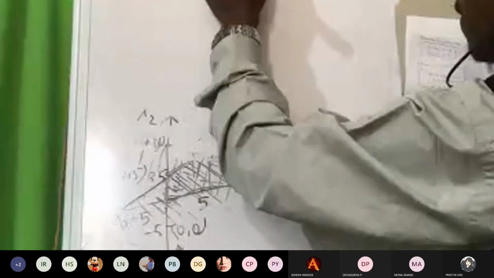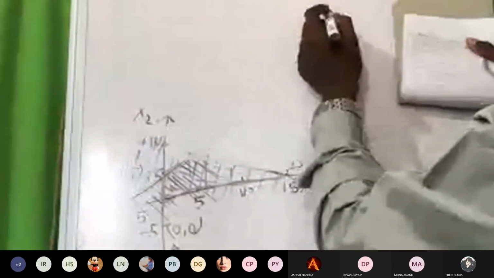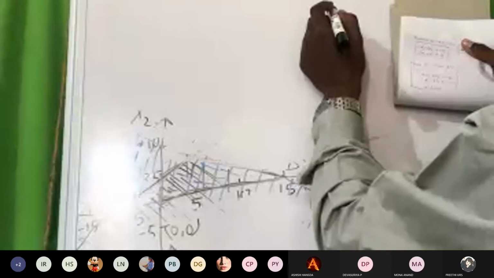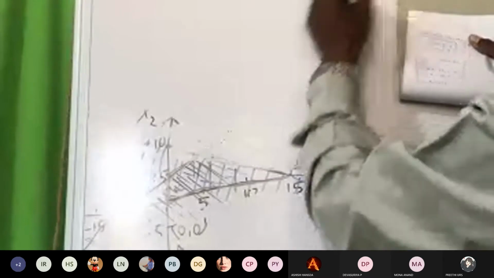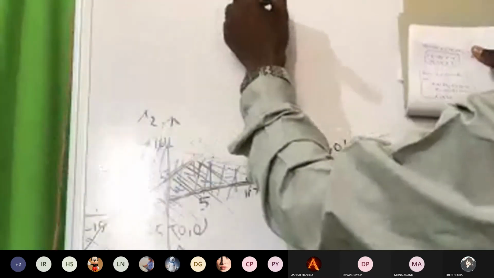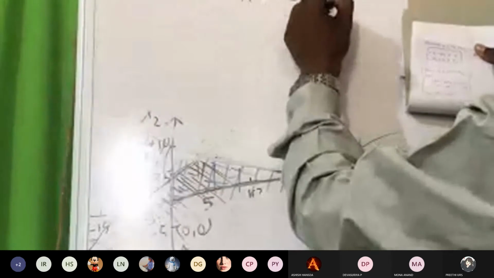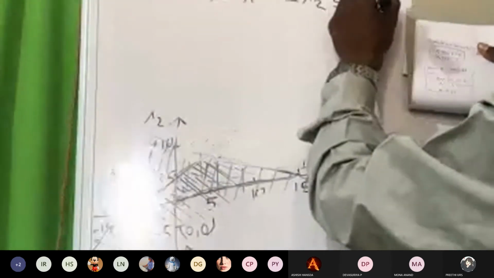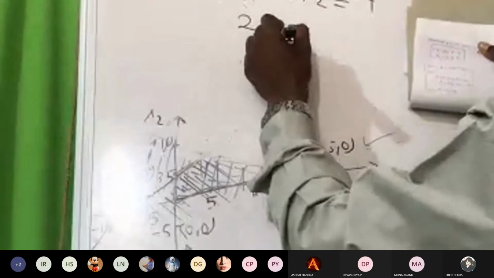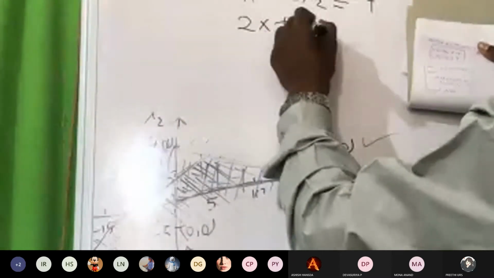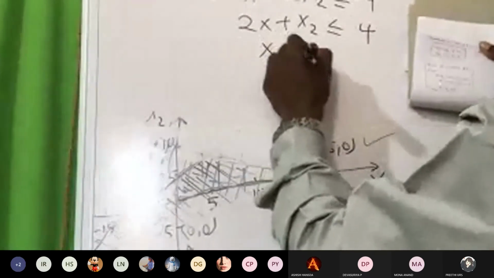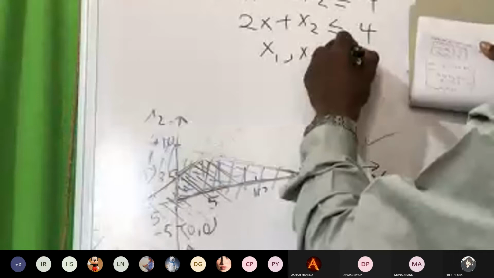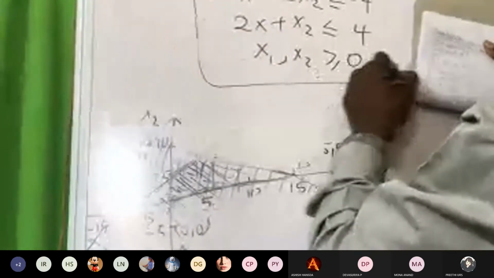Solve the following graphically LPP model. Maximize 4x1 plus 7x2, subject to the constraints: minus x1 minus 2x2 should be less than or equal to minus 4, and 2x1 plus x2 should be less than or equal to 4, where x1, x2 are greater than or equal to 0. This is your assignment, to be submitted.